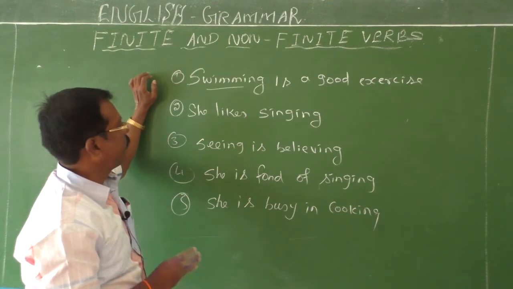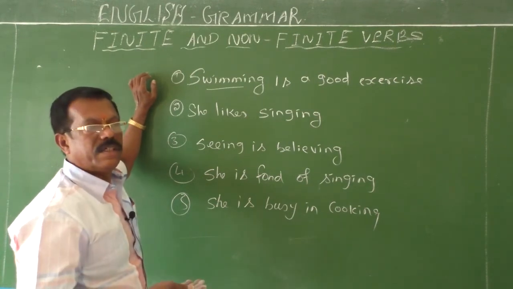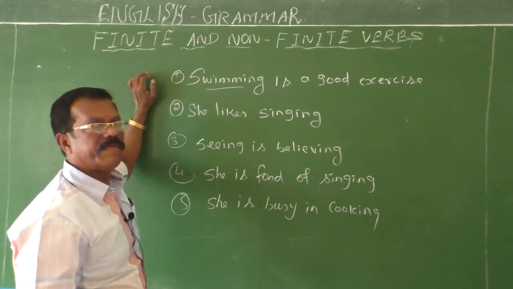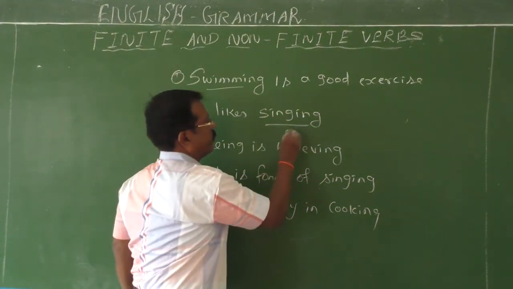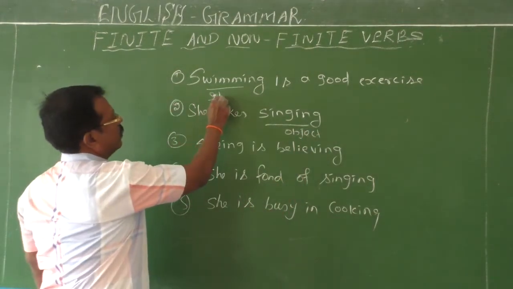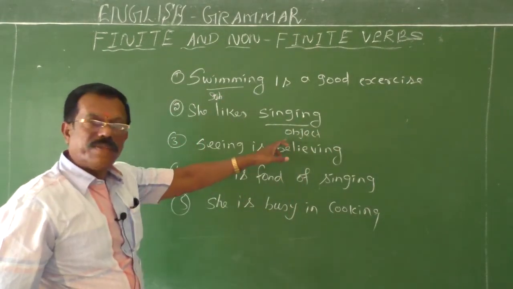See the second example. She likes singing. She likes what? Then singing is an object. So you will get an answer. Direct object. So singing is an object. So a gerund can be used as a subject. A gerund can be used as an object.